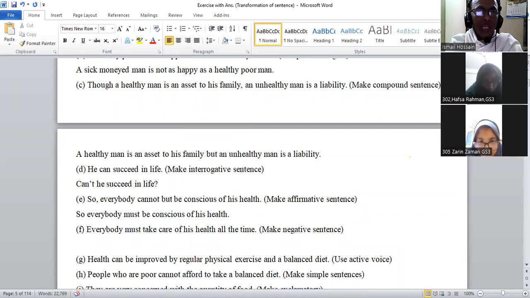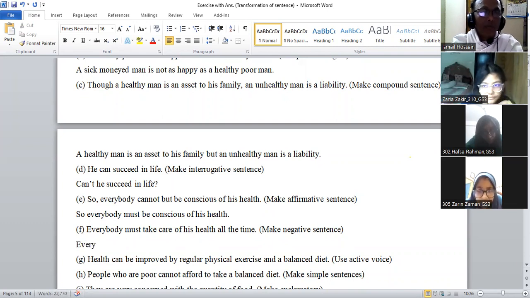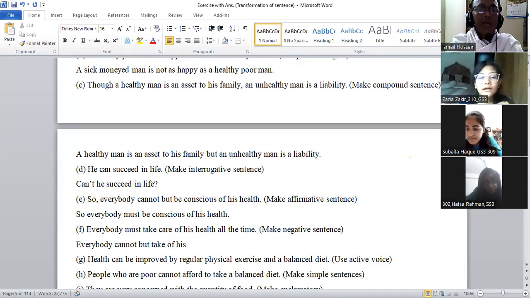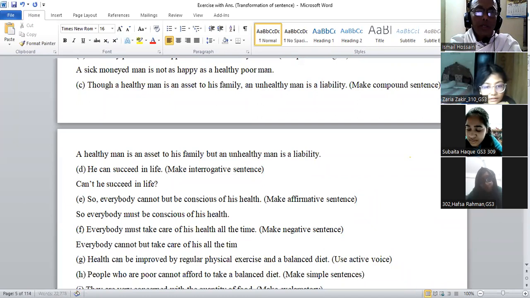Everybody must take care of his health all the time. Make it negative. Everybody cannot but take care of his health all the time. Look, just like the previous one, everybody must take care of his health all the time, everybody cannot but take care of his health all the time. If we write only cannot without but, the whole meaning will change.